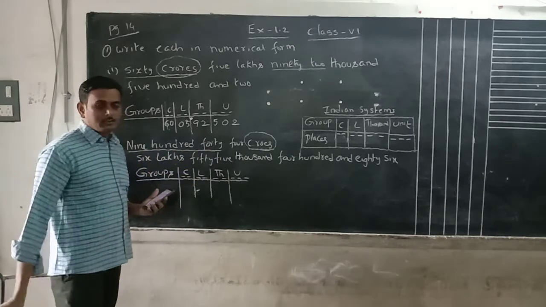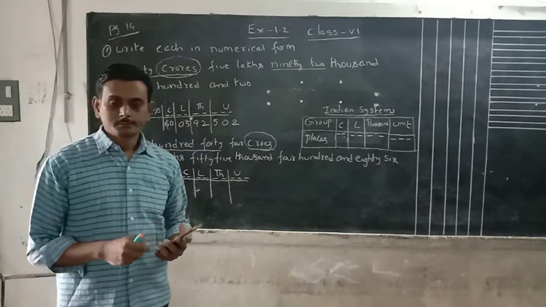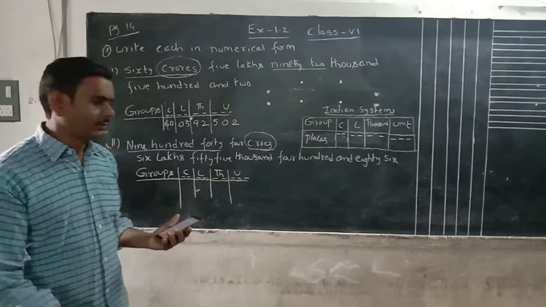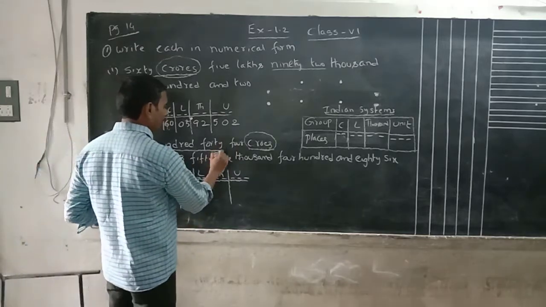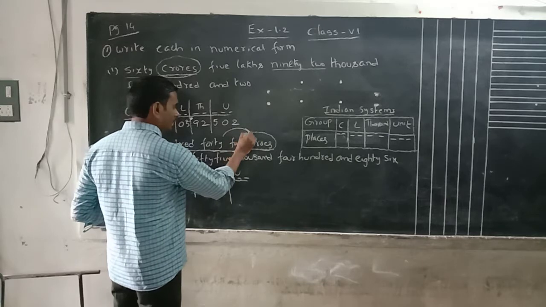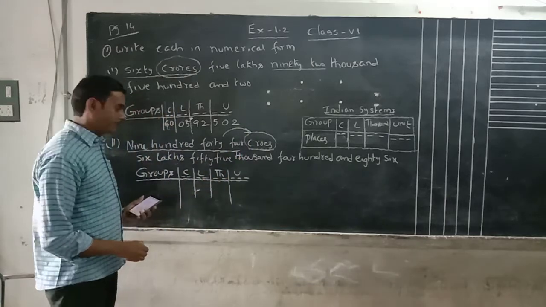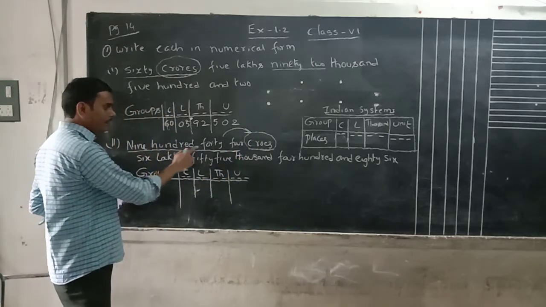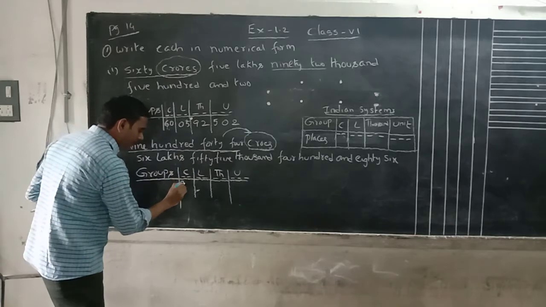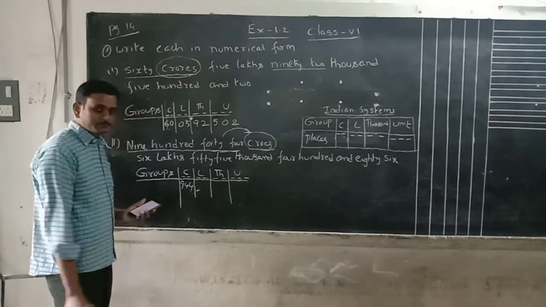940, but here a 3-digit number is given. Whenever a 3-digit number is given to you, which place is it related to? The crores place. So here we can write 944.